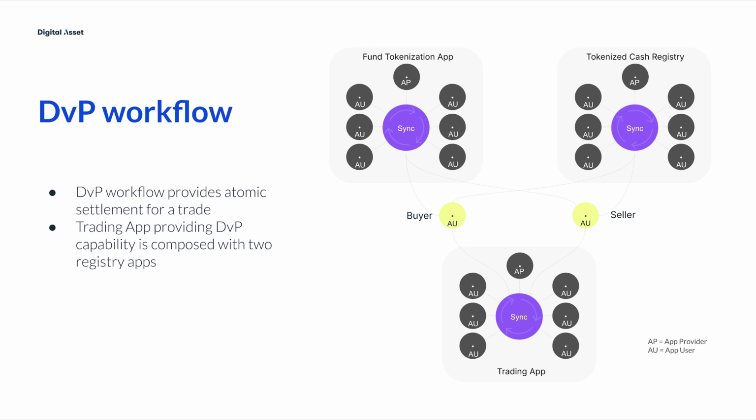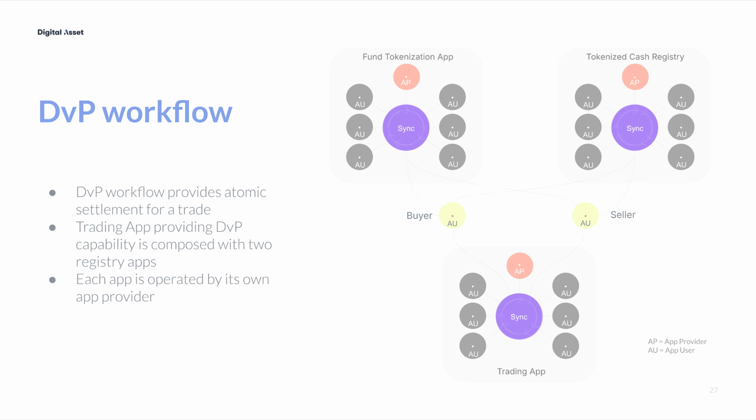It uses the capabilities of fund tokenization and the tokenized cash registry apps to represent fund shares and cash as tokens and to transfer the ownership of these tokens from one app user to another. All three apps are sovereign. Each app is operated by its own app provider.